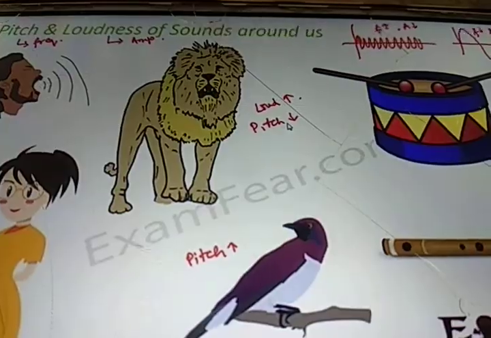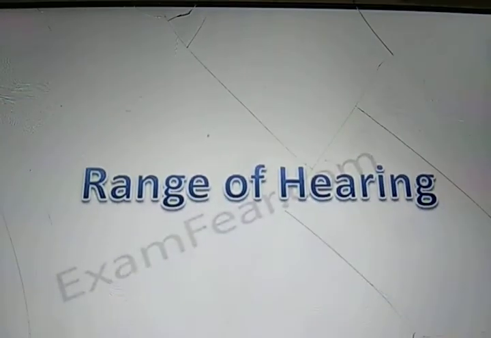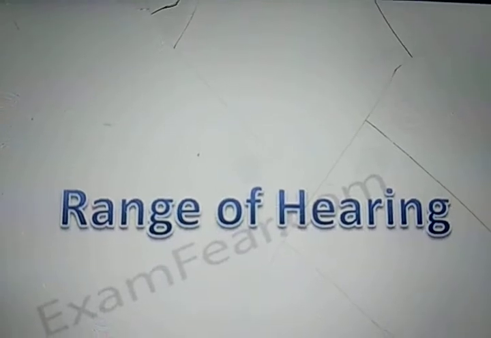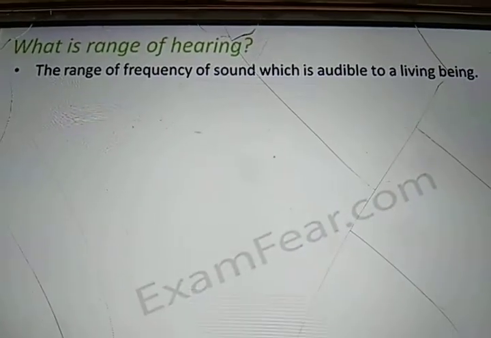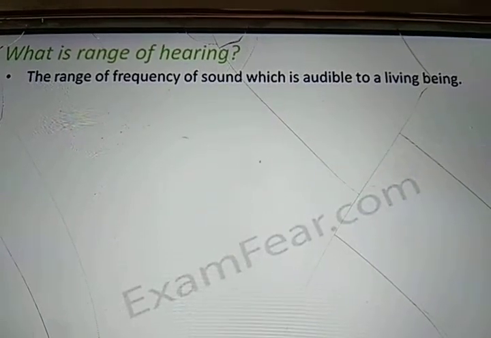So now we will talk about the range of hearing. The question is, are we able to hear all types of sound? Because where there is a vibration, there is a sound. But can we hear all types of sound, or only a particular type of sound? That is what we are going to talk about. So what is the range of hearing? It is the range of frequency of sound which is audible to a living being.